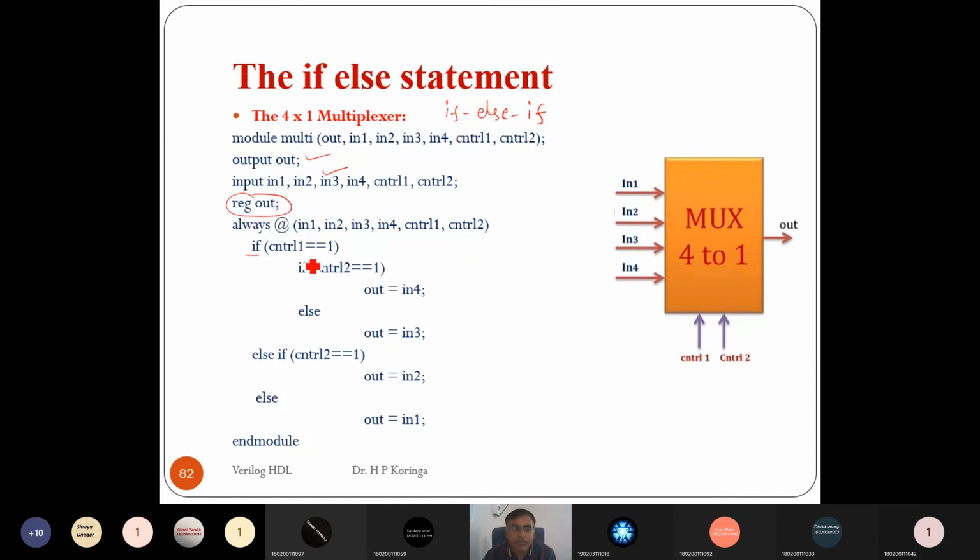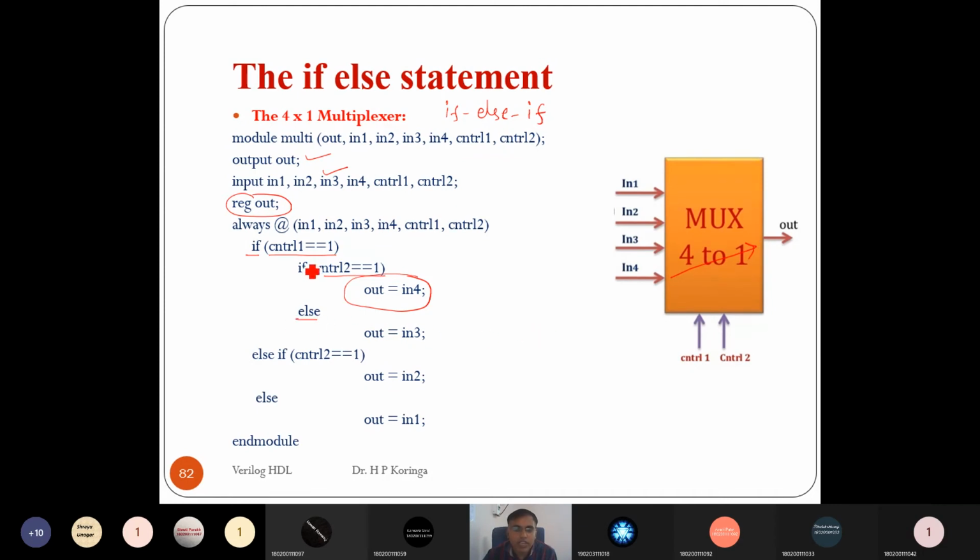First it checks if control 1 is equal to 1. If yes, then it checks if control 2 is also equal to 1. If yes, then it assigns the output equal to input 4. Means for 1 and 1 of the selection line, we want the output assigned to input 4.